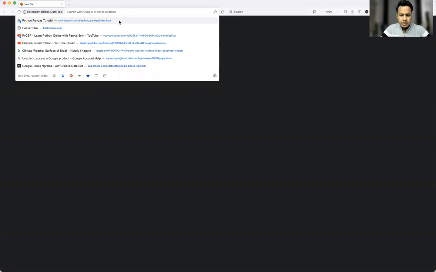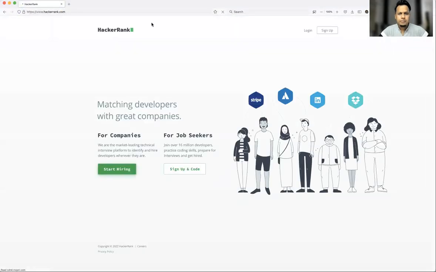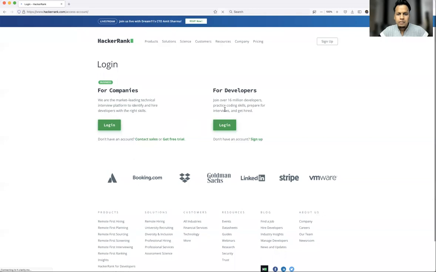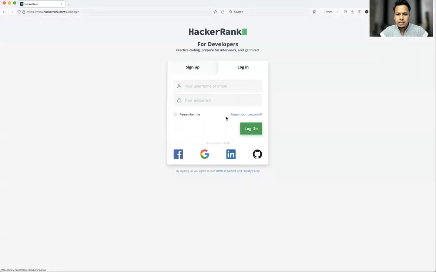Okay, so let's open HackerRank first. If you have not yet created a login, then go to hackerrank.com and go to the login site and log in as a developer. If you have not yet created your account, please go ahead and create one. I have already created mine, so I'll just use it.